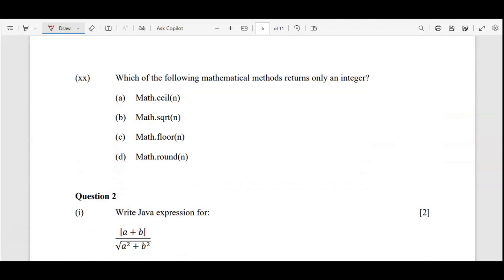Now, the last question for MCQ is: which of the following mathematical methods returns only an integer? Integer is the data type, the return type they are saying should be the integer data type. If you go for ceil, just now we discussed ceil will return a double value. That's why 5.0 and 4.0 was coming, it was not 5, it was 5.0. So double return type. sqrt is also returning a double value.